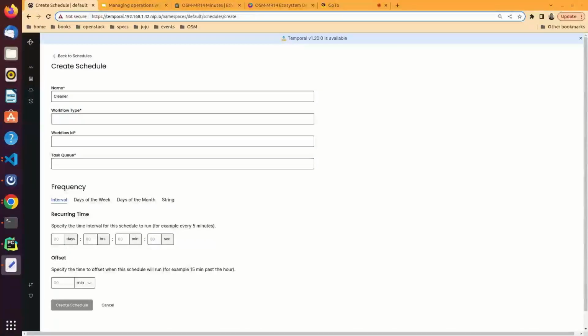The workflow type should be equal to the exact workflow name, and the workflow ID could be something like ID, which is a dummy name here, and the task queue should match with the worker task queue. This is already logged in the LCM container, which is LCM queue. And we need to provide an interval. Let's say this workflow runs every 30 seconds. And we are creating the schedule.